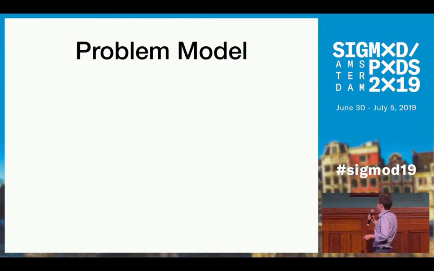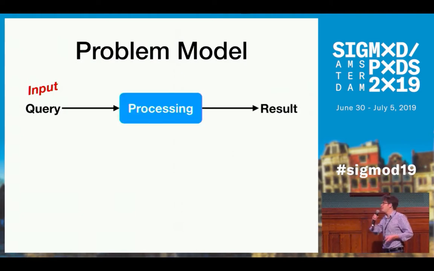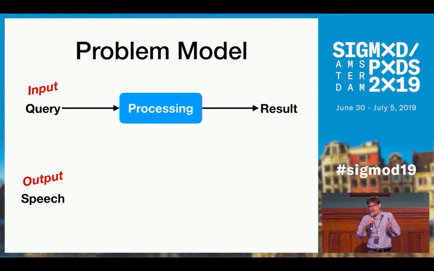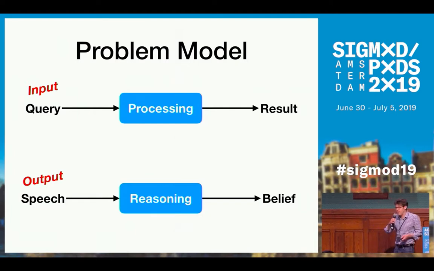We assume the following problem model. We're given an OLAP-style query as input, and processing that query on data yields a query result. Now our goal is to optimally summarize that query result by a concise speech description. And we also assume that we have a model about how users translate a speech description that they hear into their own mental model of the data. And I'm gonna go more into detail later about how that model looks like.